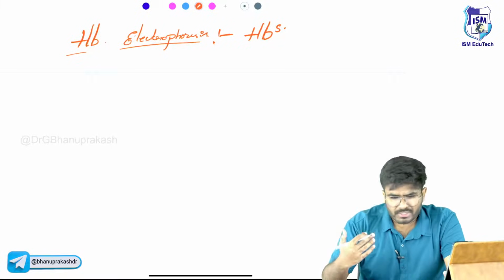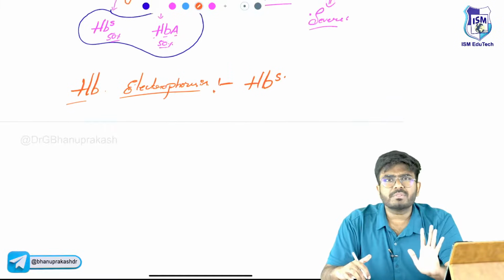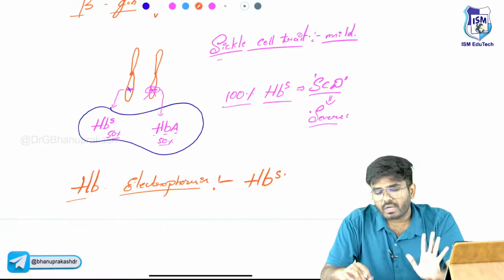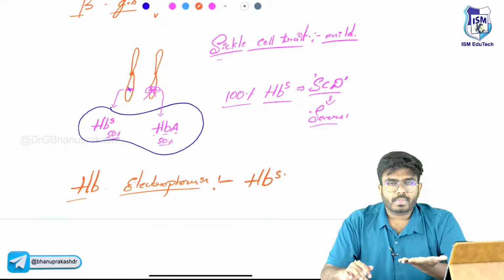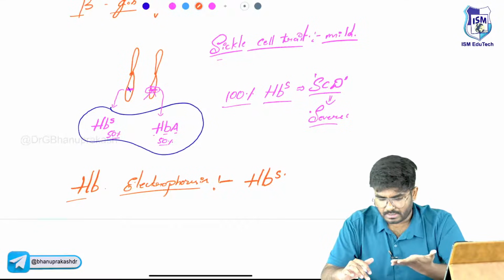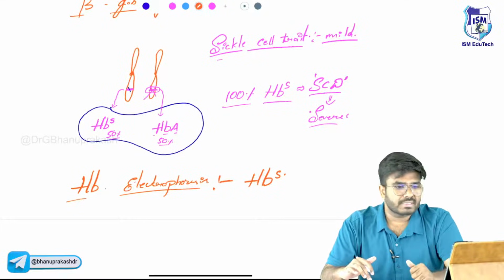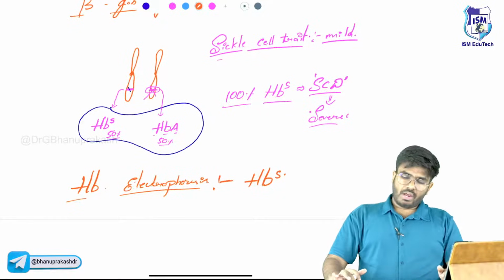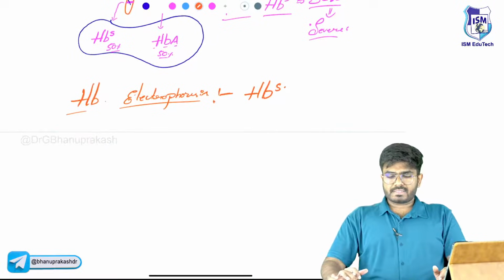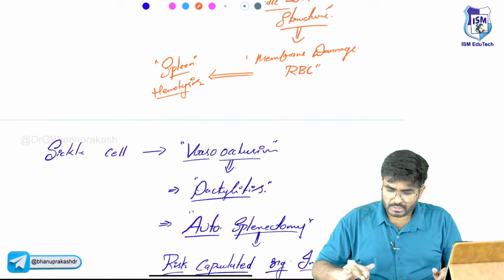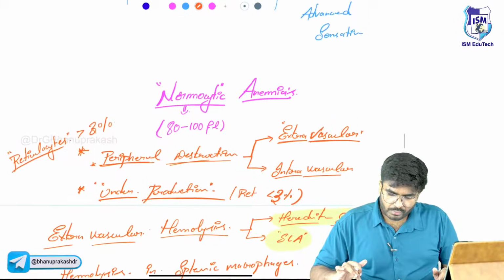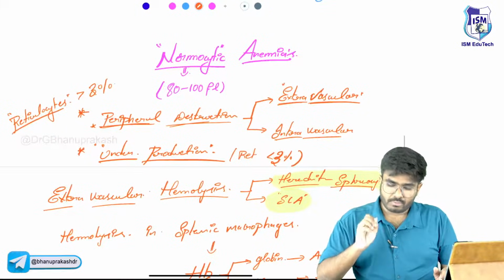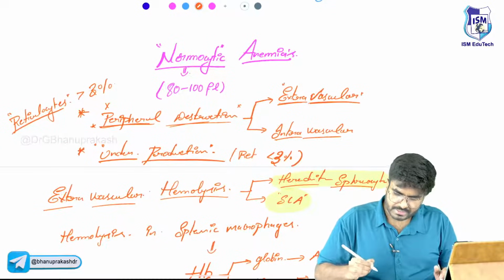All the symptoms are going to be the same, but the difference is the laboratory picture. Sickle cell RBCs are going to be seen, and HB electrophoresis is going to show sickle cell hemoglobin. Then after this, let's discuss the next topic. Now we have completed, in the normocytic anemias, the peripheral destruction anemias.